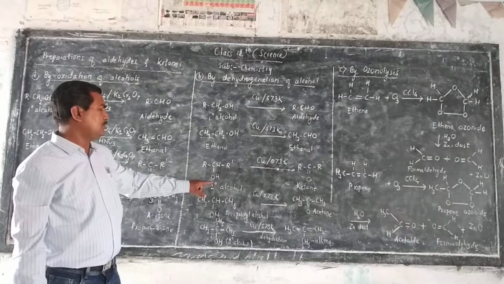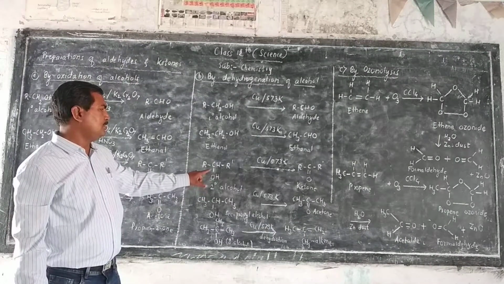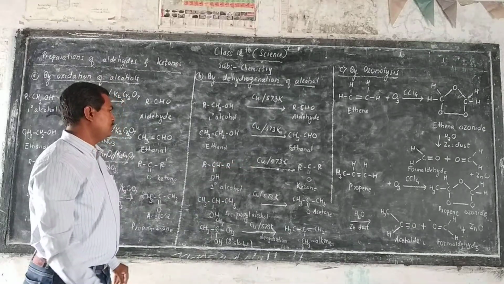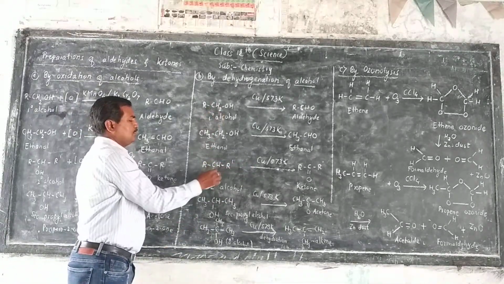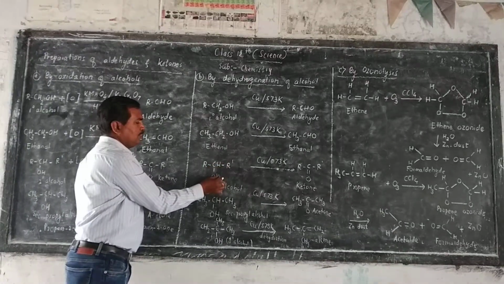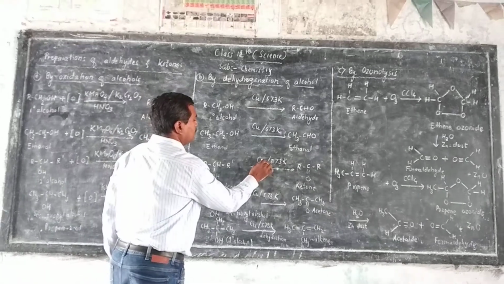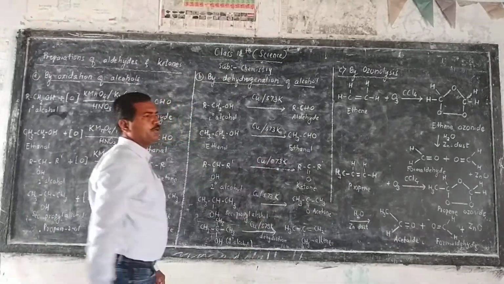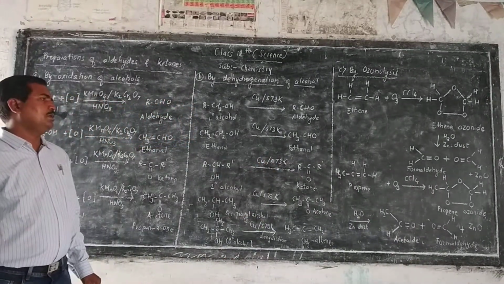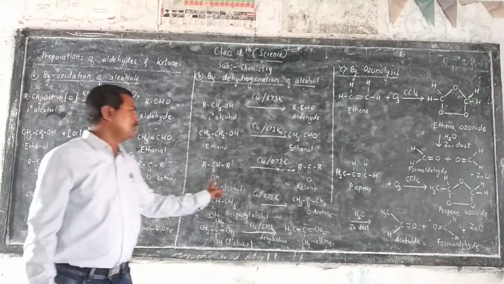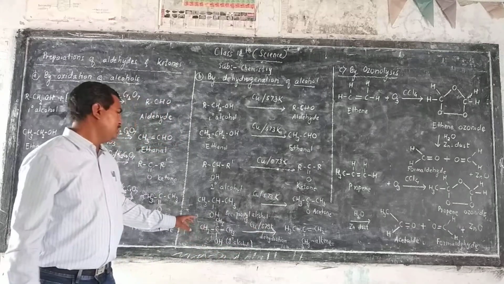We will take example of secondary alcohol. Secondary alcohol can be converted into ketone. So dehydrogenation of secondary alcohol. This hydrogen can be removed when heated with copper powder at about temperature 573 Kelvin, then it can be converted into ketone.